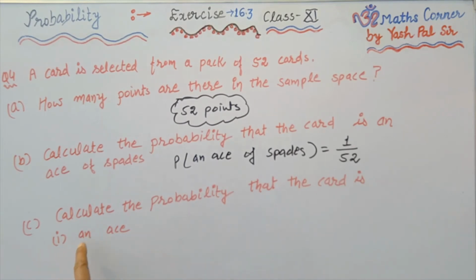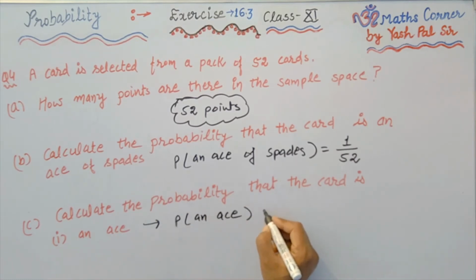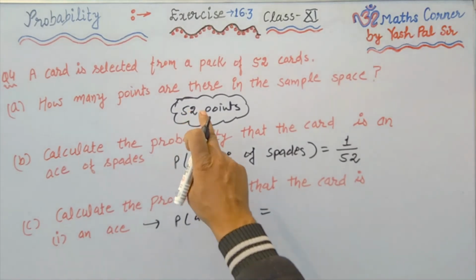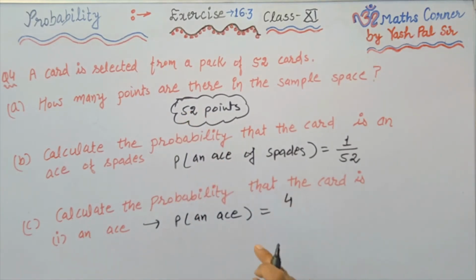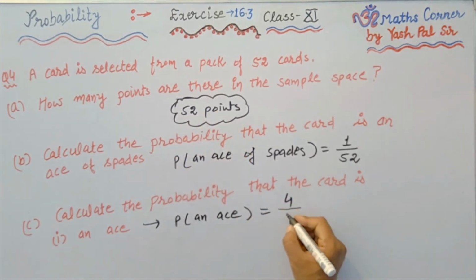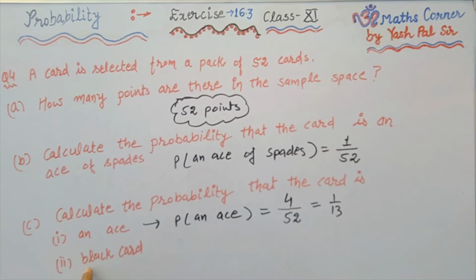Now next C part is, calculate the probability that the card is first an ace. So here probability of an ace. How many aces are there in 52 playing cards? Of course they are 4. So 4 favorable outcomes, divided by the total number of points in the sample space, they are 52. 4 upon 52, that is 1 upon 13 is the required probability. Part 1 of part C.